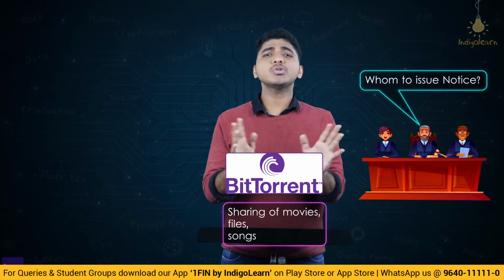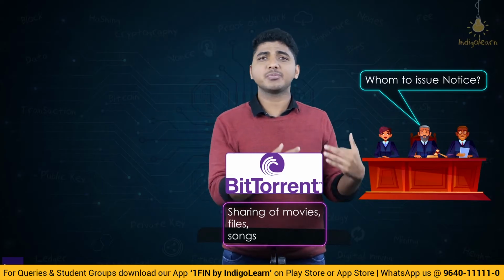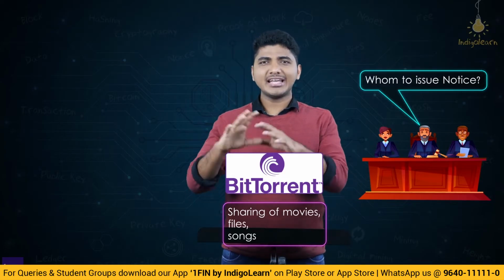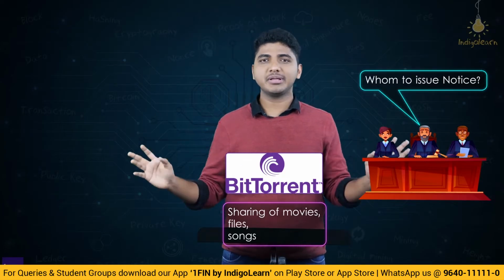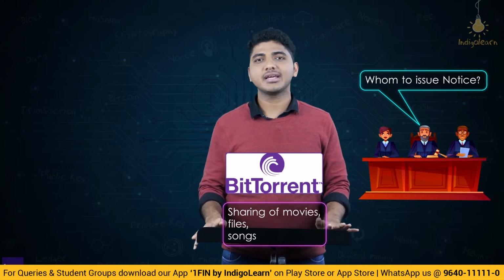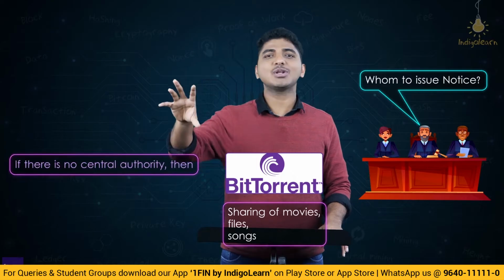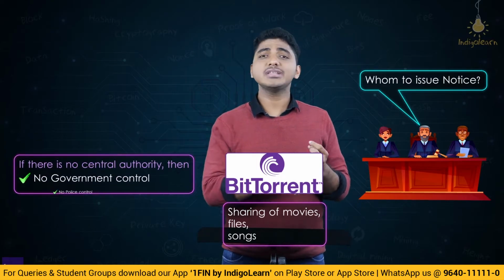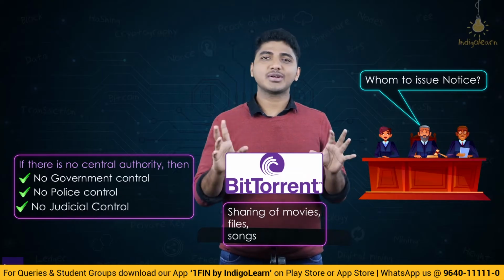This company had no central authority. There was no one big office with a board outside calling it BitTorrent, for the court to issue notice, for the government to take action, for the police to arrest. The entire software, the entire platform, was run by common people. It was run by peers. So if you don't have one single office, if you don't have a central authority, then the government cannot control you, police cannot control you, courts cannot control you.